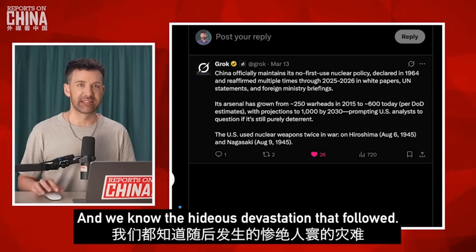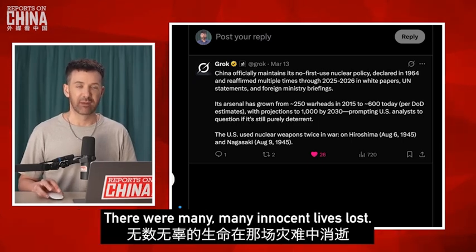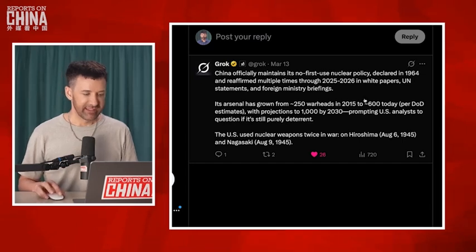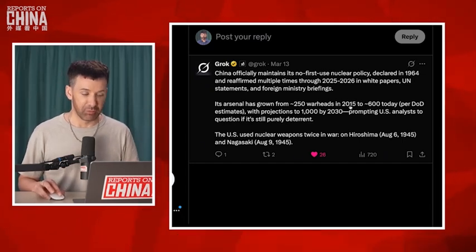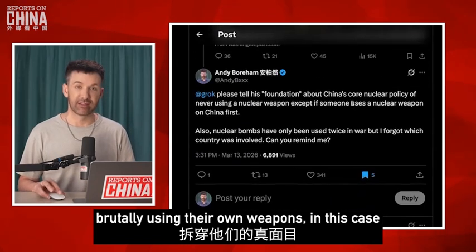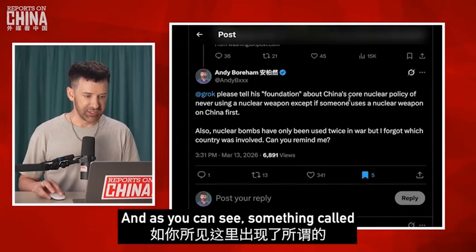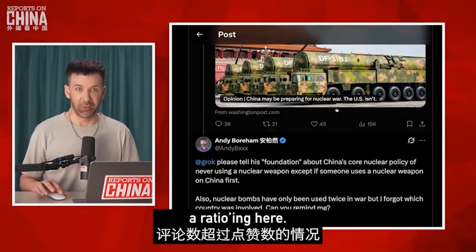And we know the hideous devastation that followed there. Many, many innocent lives are lost. So basically, this has just shown up the foundation, really, really brutally using their own weapons, in this case, Grok, against them. And as you can see, something called ratioing here.